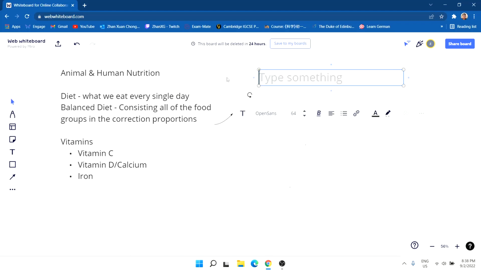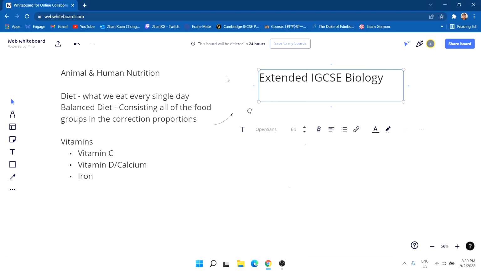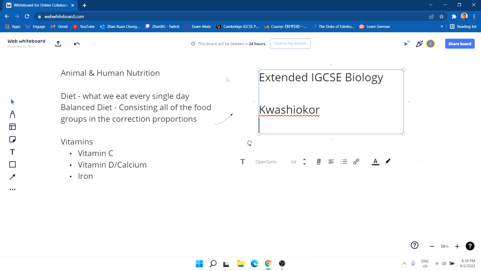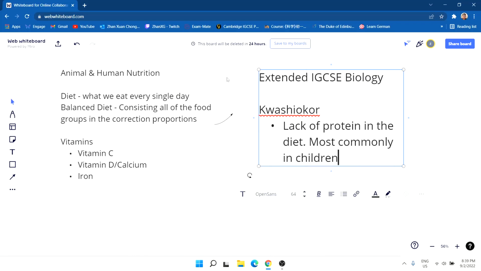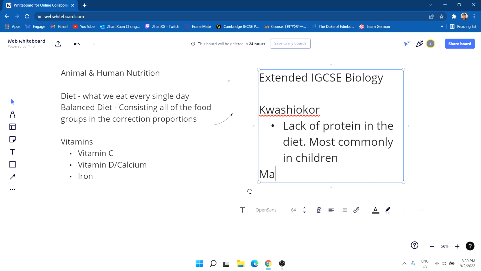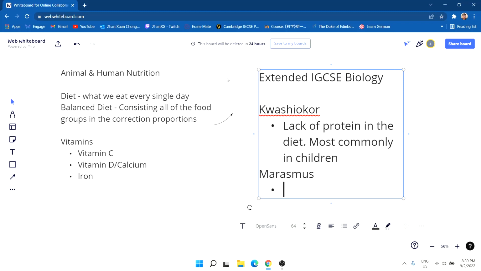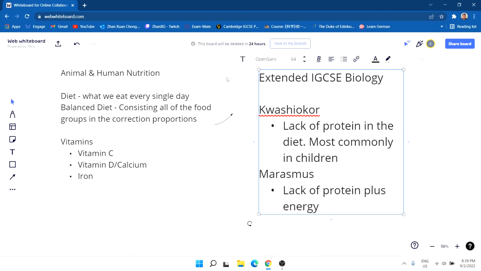Okay, in the extended part of the IGCSE biology syllabus, we learn about kwashiorkor and marasmus. So kwashiorkor is basically caused by the lack of protein in the diet, and it's also most commonly found in children. Okay, for marasmus in this case, it's again a lack of protein plus energy.